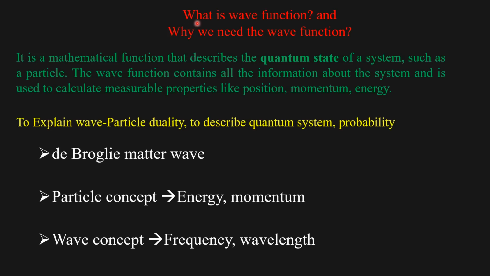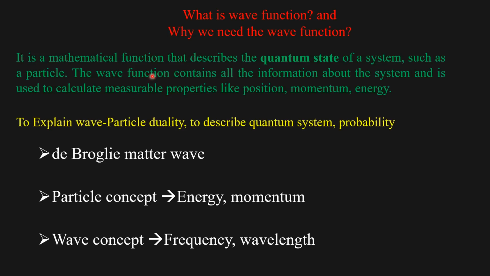And now we will see what is wave function and why we need the wave function. What is wave function? It is a mathematical function that describes the quantum state of a system, such as particle. The wave function contains all the information about the system and is used to calculate measurable property like position, momentum, energy.